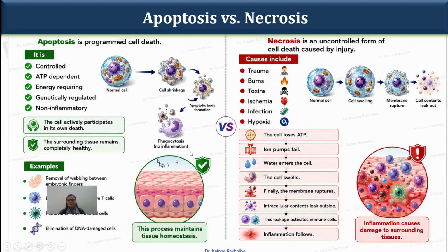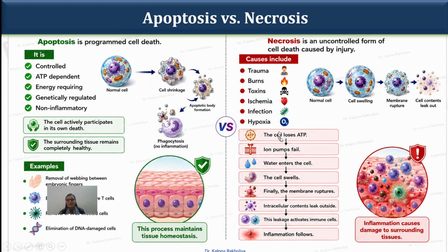Other examples of necrosis are trauma, burns, toxins, eczema, infection, and hypoxia. Apoptosis requires an ATP dependent process.